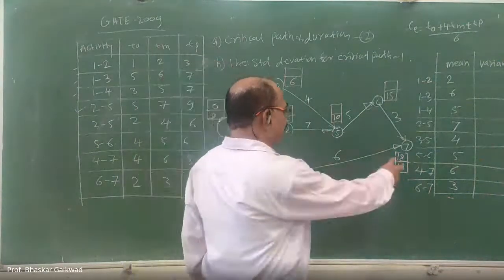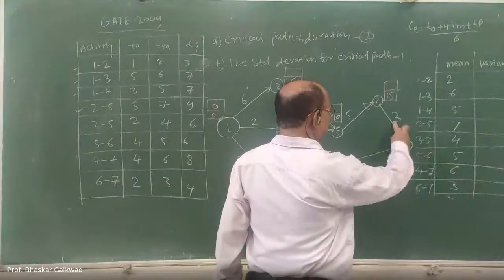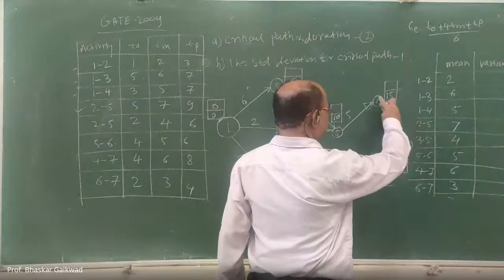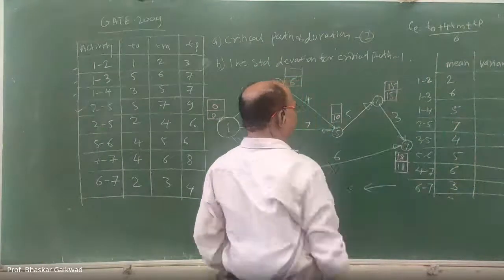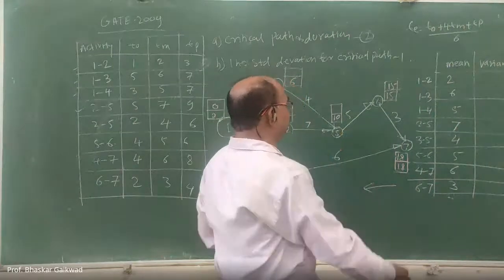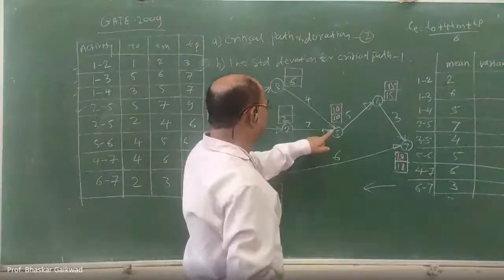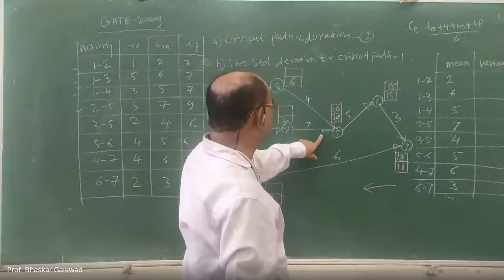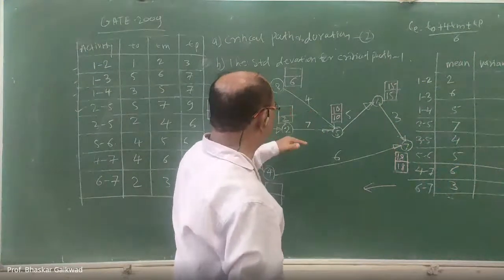So first, 7 to 6. 7 to 6 first you have to go. So 7 to 6, how much here? 18 minus 3 here is 15. Then you come to 5. Here 15 minus 5, 10. Then here again two activities are there, so you have to select the minimum.